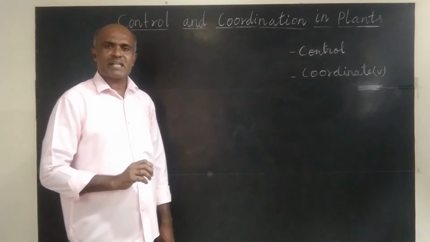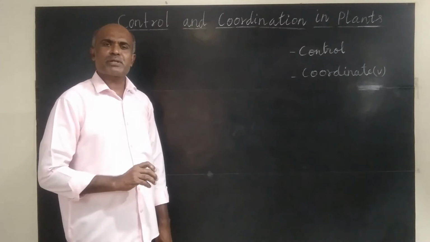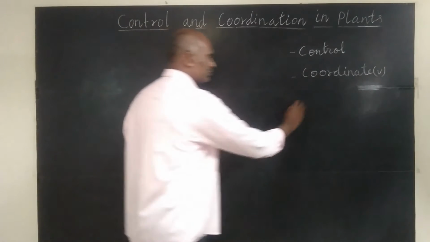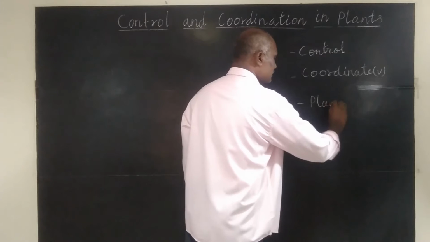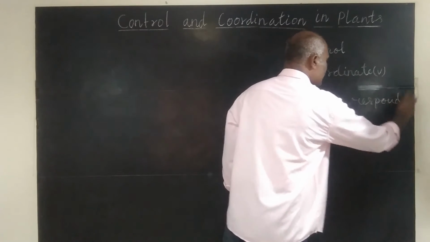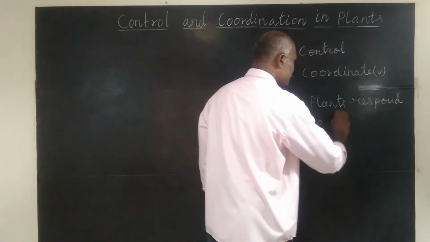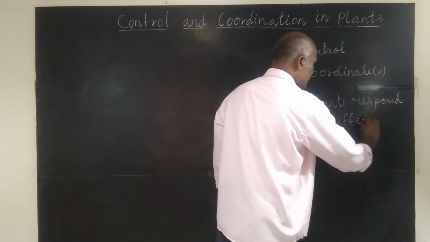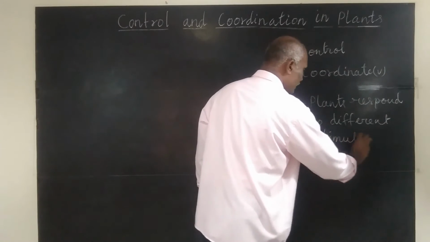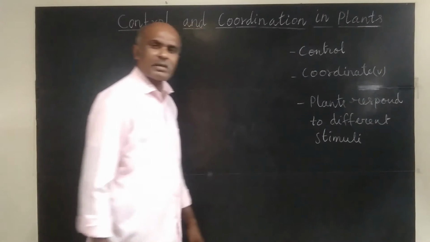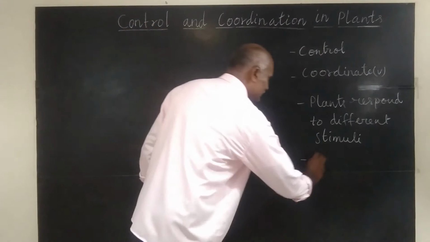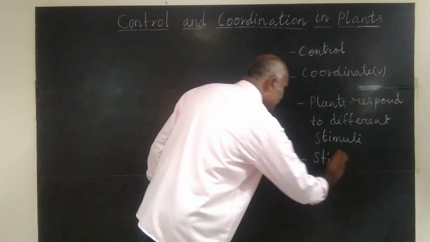Now let us understand that plants respond to different stimuli in the environment. What does this sentence mean? Let us understand first what is stimulus.